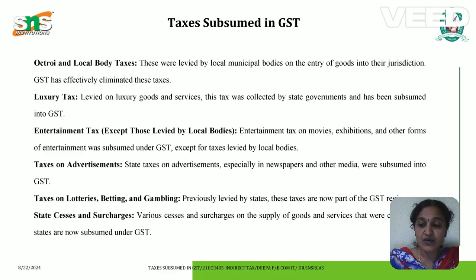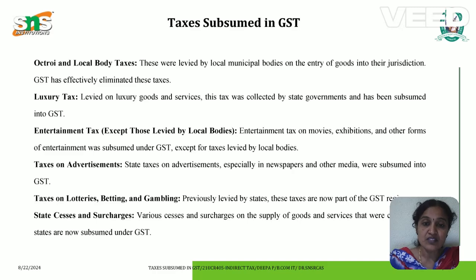Luxury tax, levied by the state government, has been subsumed into GST. Entertainment tax on movies, exhibitions, and other forms of entertainment was subsumed under GST. Taxes on advertisement. State taxes on advertisement, especially in newspapers and other media, were subsumed into GST.